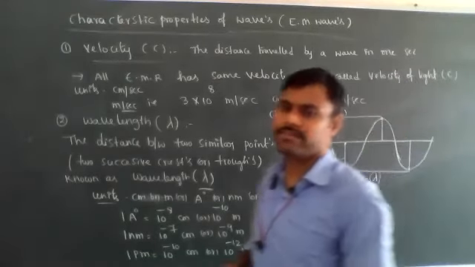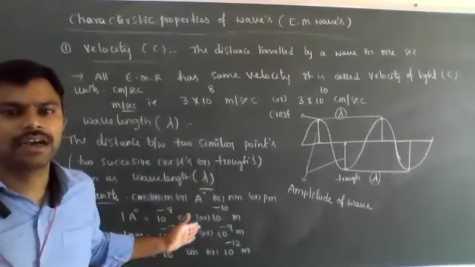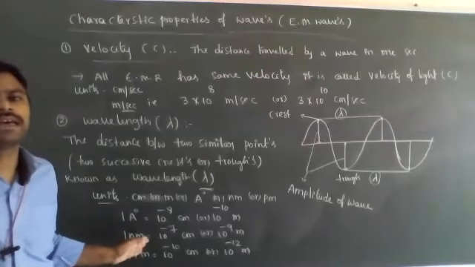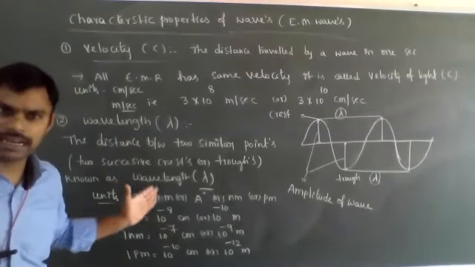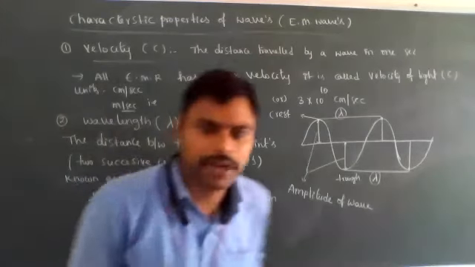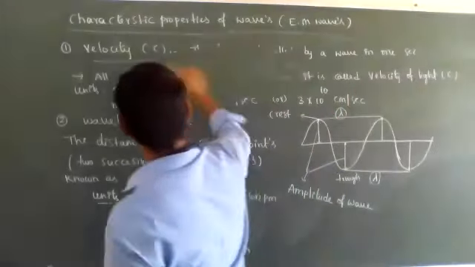Already in units and measurements we learned that 1 angstrom is equal to how many centimeters, 1 nanometer is equal to how many centimeters, 1 picometer is equal to how many centimeters or meters. So again I am saying, this is important. This is about wavelength. Next, frequency.